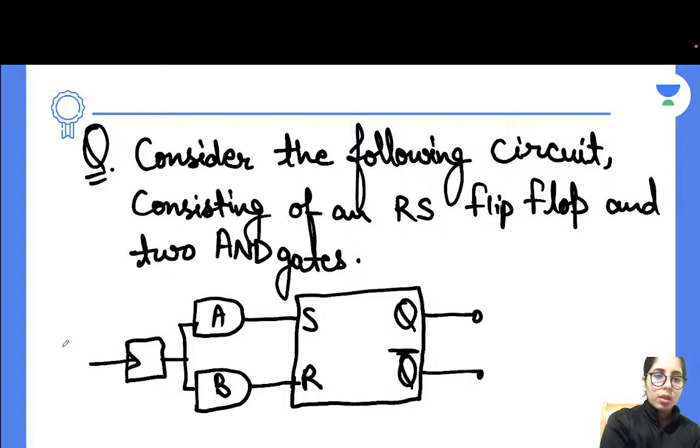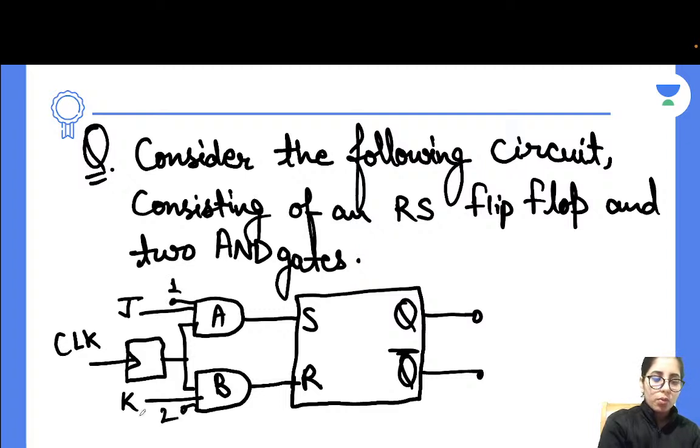This is the clock connected here. This is your J, this is your K input, and this is pin 1, and this is pin 2, right? So this is the circuit they have given us.